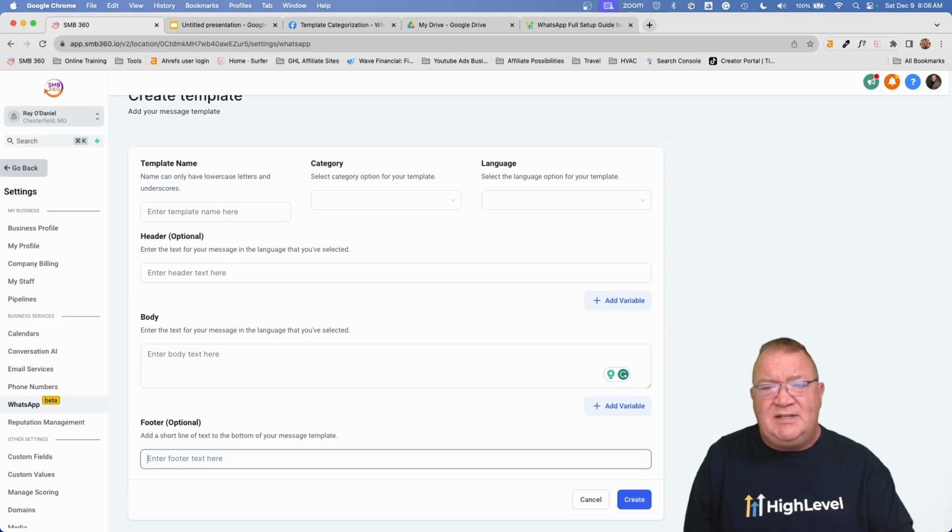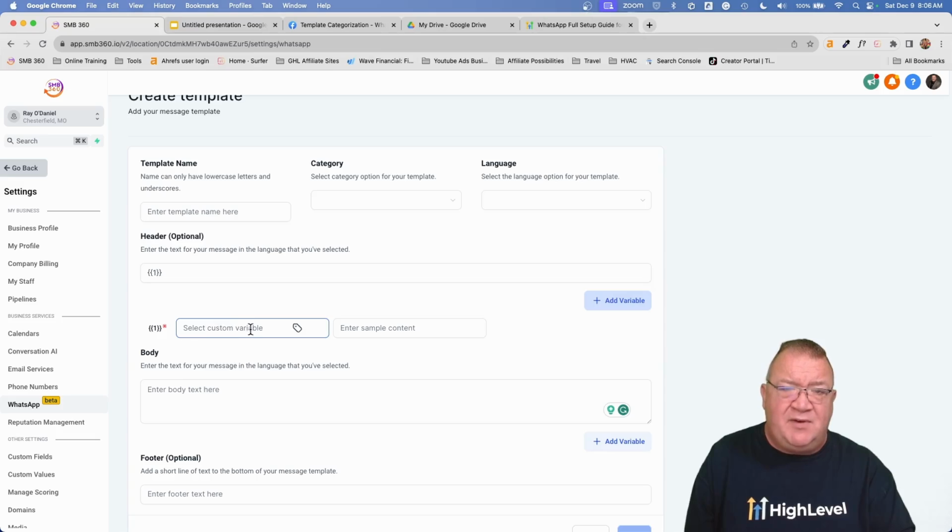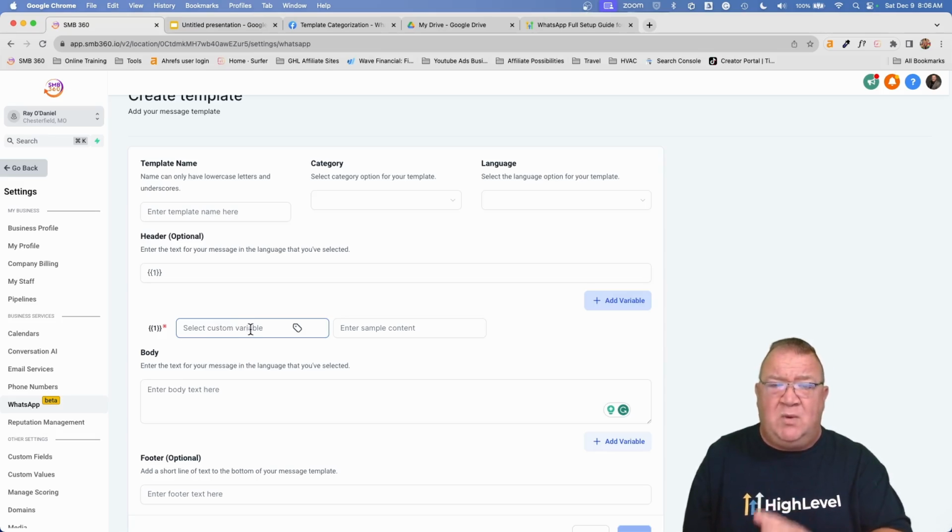But one of the things I do want to sit back and explain here is right here where it says add variable. If you add a variable, this means something that you can actually input into here. Notice that it's got a bracket, bracket, one, bracket, bracket on here. Right now, you could select a custom variable. So what this can be, this is how the WhatsApp templates can be integrated into the same HighLevel information of your CRM and anything else that you have.